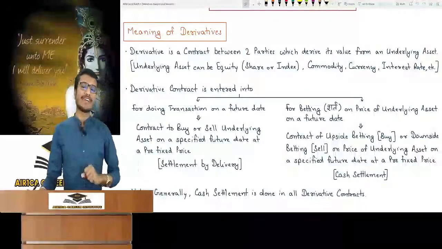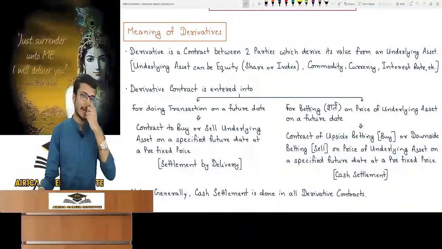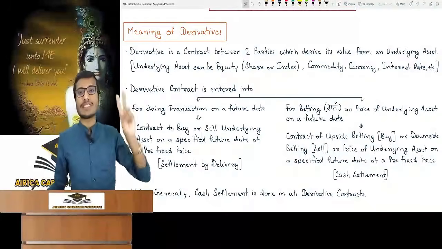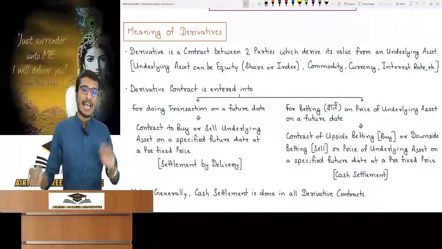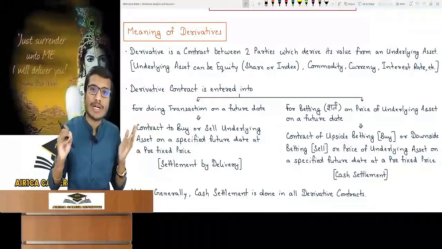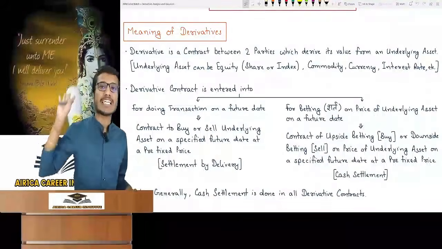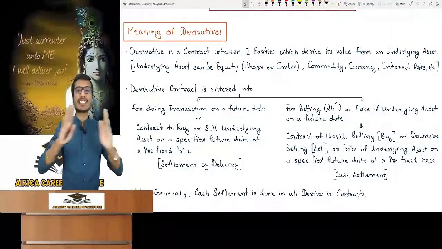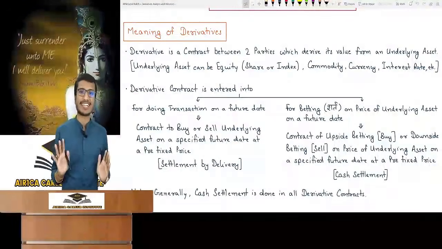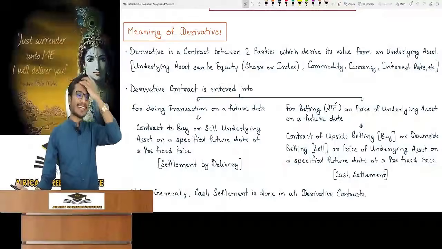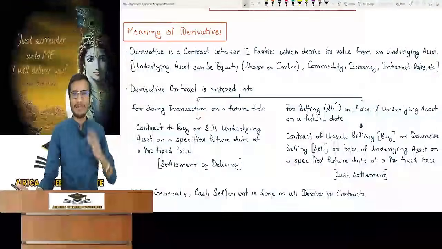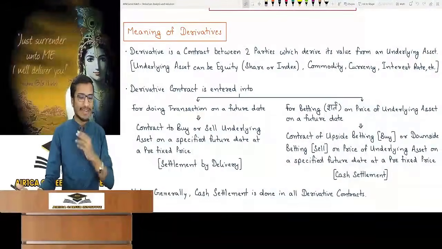So I will tell you why people enter into derivative contracts. Understand this sincerely, people enter into derivative contracts for 2 reasons. Why does someone sign a derivative contract? Either he is afraid of something or he has greed. A person enters into a derivative contract due to fear or greed. There is no other reason. It's a simple fact. That's why he agreed to sign the contract. I made you verify it completely. This is called a derivative contract.